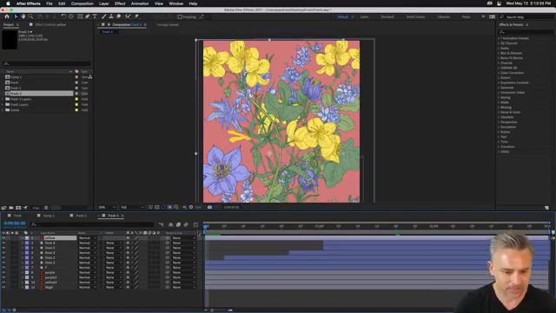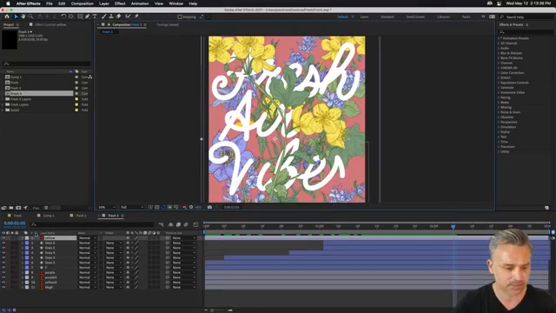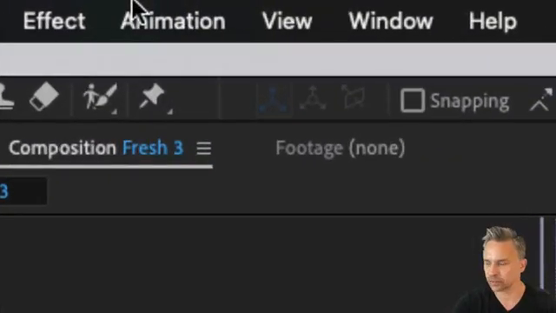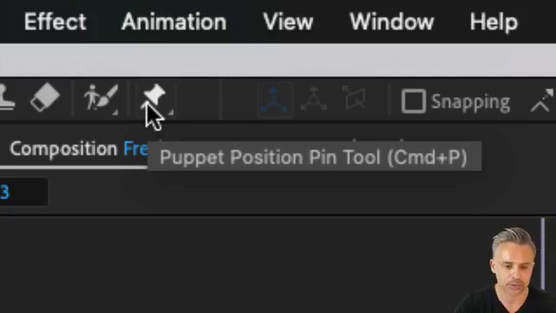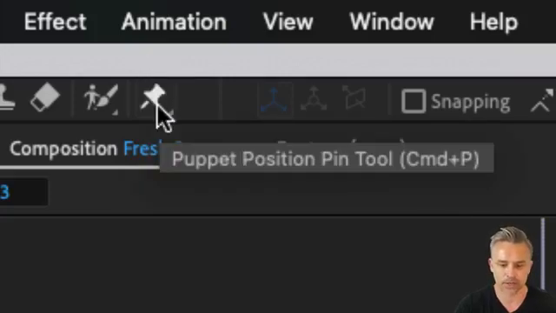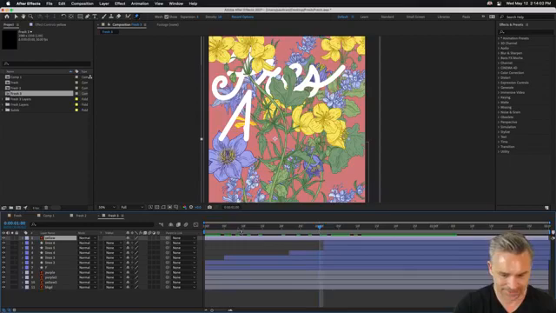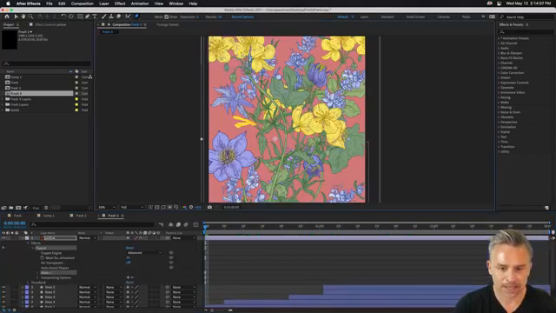But look, here's this flower, which I like the depth that it's creating, but let's have this flower grow up over the text. So we'll select this yellow flower, and guess what? Just like we had the puppet tool in Illustrator, we also have it in After Effects right here. Puppet Position Pin Tool, right? So that's what we're calling it. Puppet Position Pin Tool, add a pin.